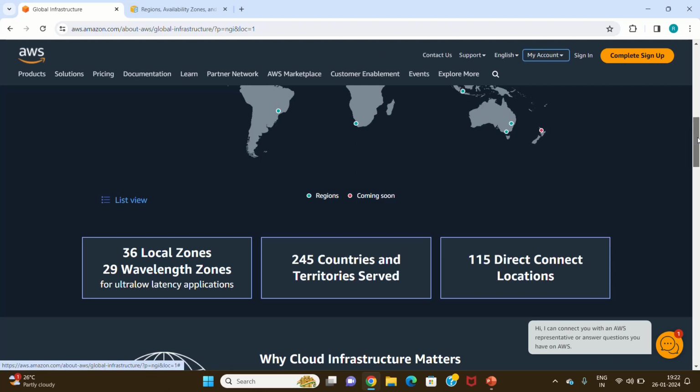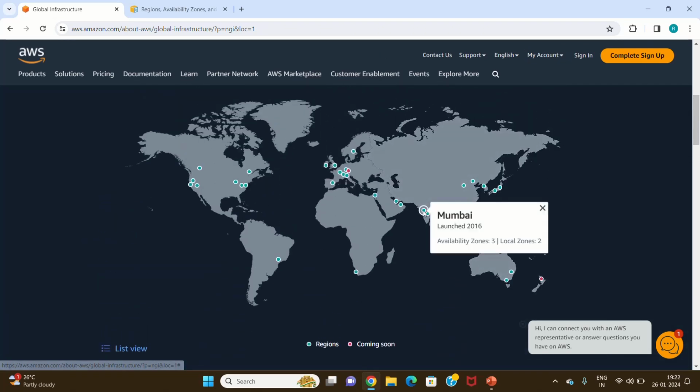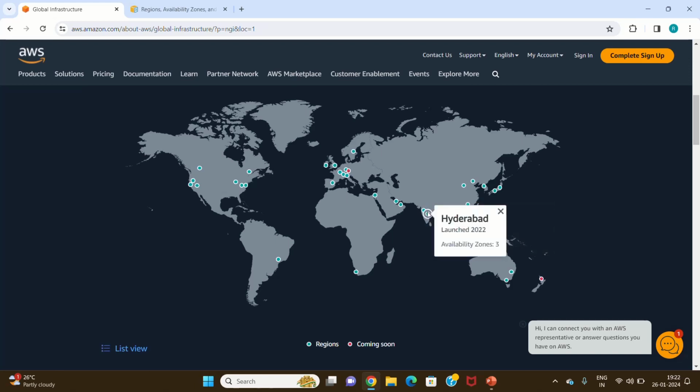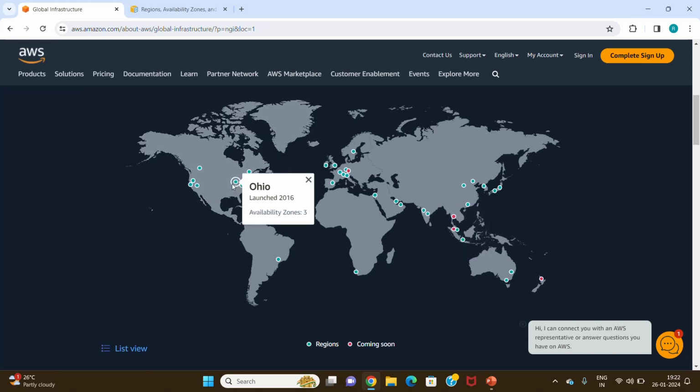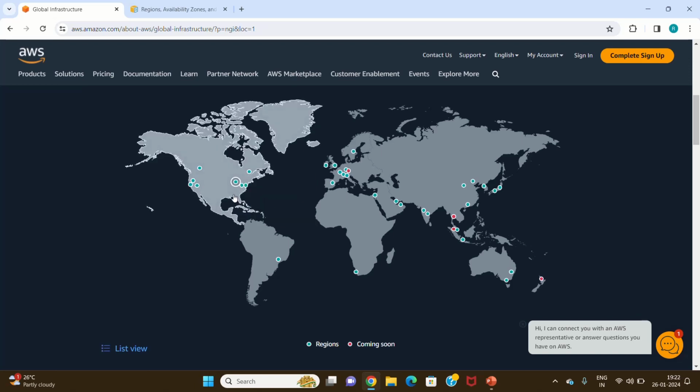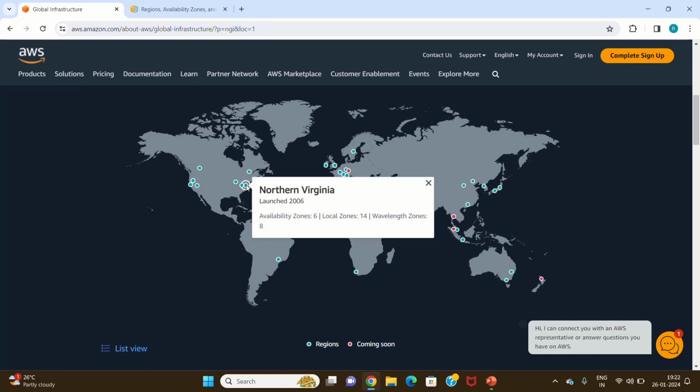If we see here, Mumbai has 2 local zones and 3 availability zones, whereas Hyderabad doesn't have any local zones. Similarly on the US East side, Ohio has 3 availability zones and no local zone. But this other region has 6 availability zones, 14 local zones and 8 wavelength zones. So local zones and wavelength zones are optional for a region, but availability zones are mandatory. We should have at least 3 availability zones in each region.